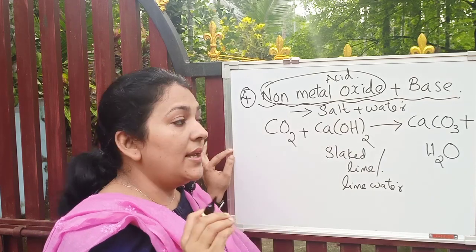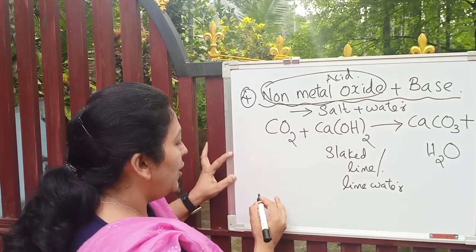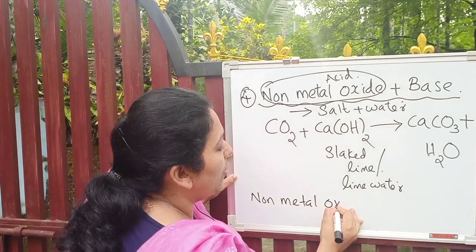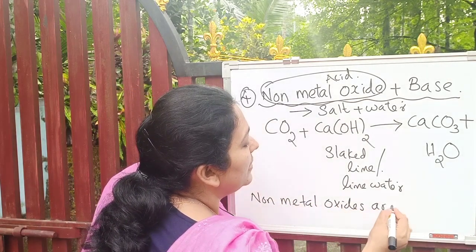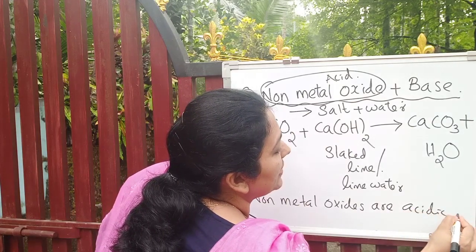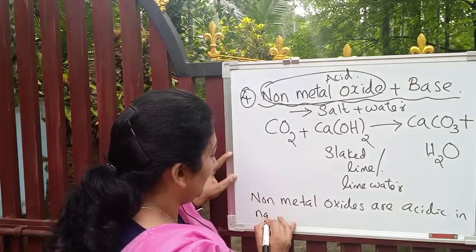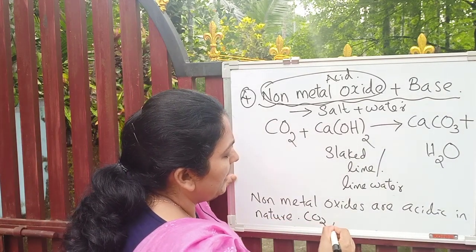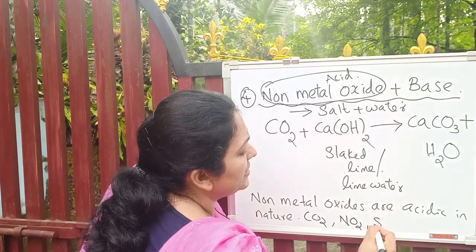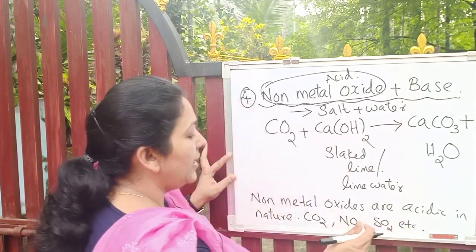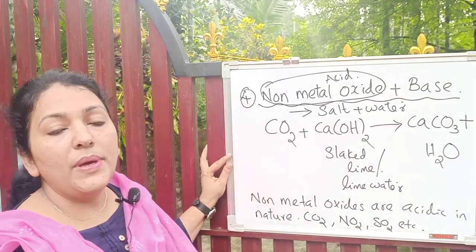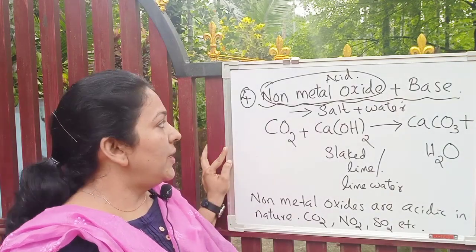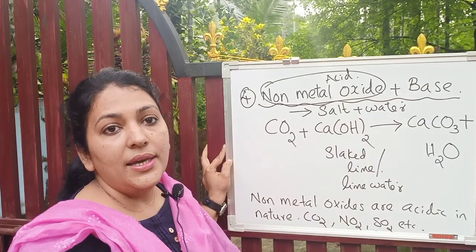Therefore, generally we can say that non-metal oxides are acidic in nature. Some examples: carbon dioxide, nitrogen dioxide, sulfur dioxide, etc. are examples of non-metal oxides which are acidic in nature. Hope you understood the fourth chemical reaction also.